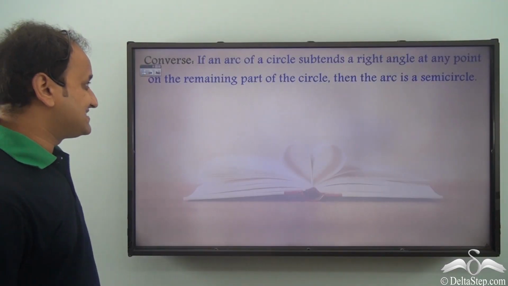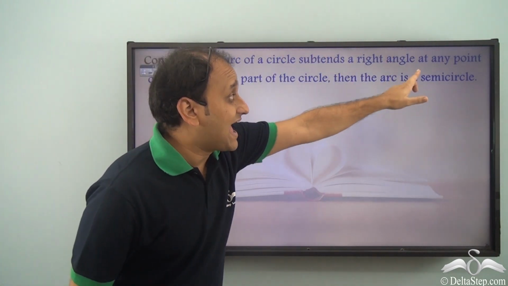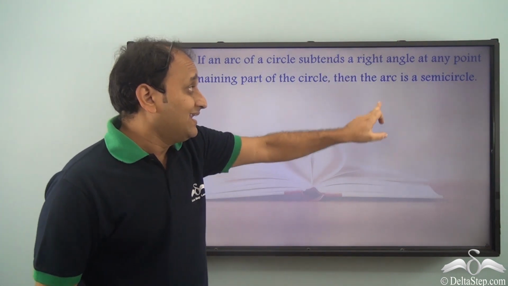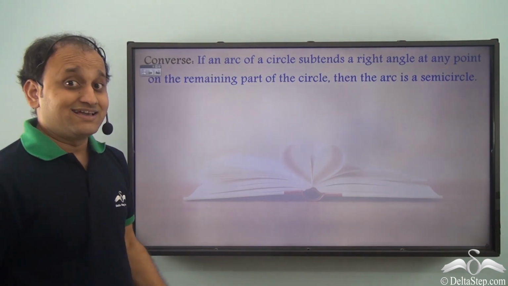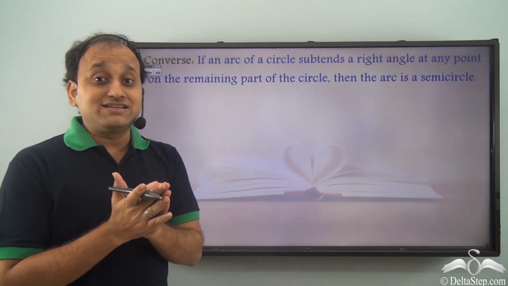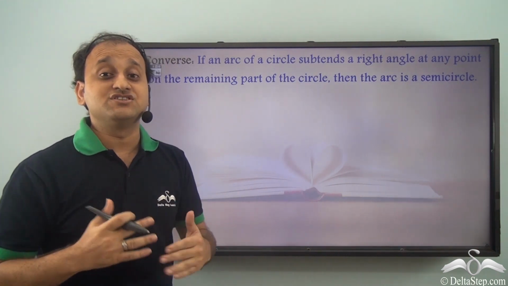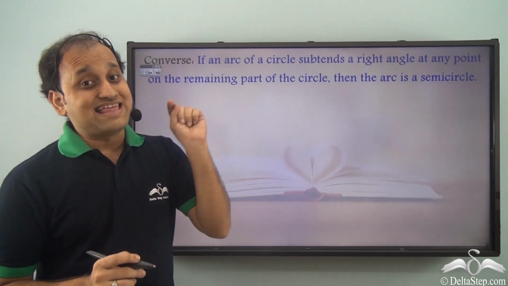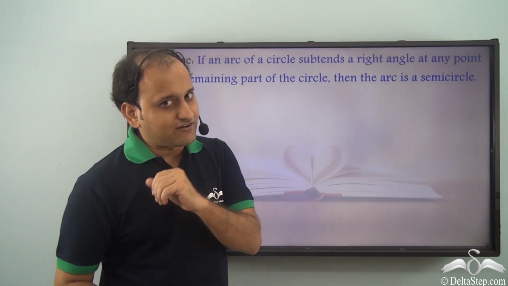The converse states that if an arc of a circle subtends a right angle at any point on the remaining part of the circle, then the arc is a semicircle. So the converse is mentioning that the arc is subtending an angle which is 90 degrees or subtending a right angle. So that arc will be a semicircle. How can we prove it?